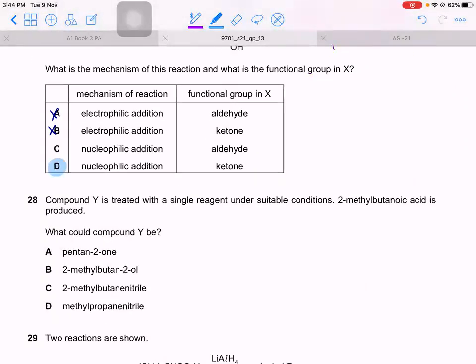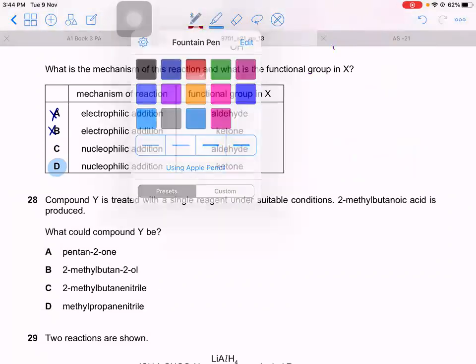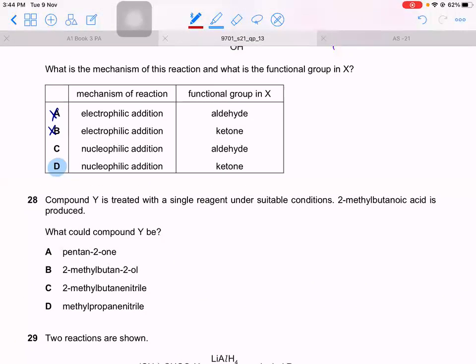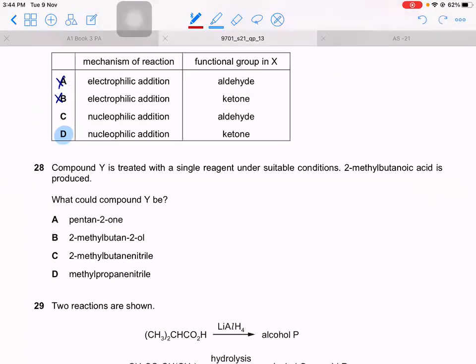Compound Y is treated with a single reagent under suitable conditions. 2-methyl-butanoic acid is produced. So what could be compound Y? So they're saying you heat it under single reagent. 2-methyl-butanoic acid is produced. So this is pentane 2-one. This is a ketone. Can this become acid? No, because can ketones oxidize?